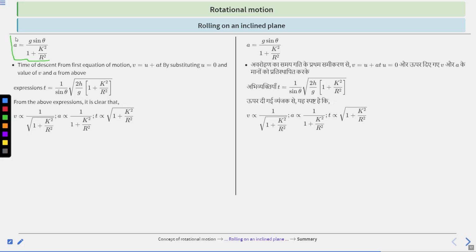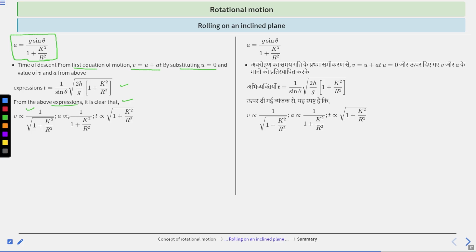This is the acceleration. And for time of descent, from the first equation of motion v equals u plus at, by substituting u equal to 0 and the values of v and a from above, t equals 1 upon sine theta under root 2h divided by g multiplied by 1 plus k square by r square. From the above expression, it is clear that v is directly proportional to 1 divided by under root 1 plus k square divided by r square. Clear? This is from the above equation.